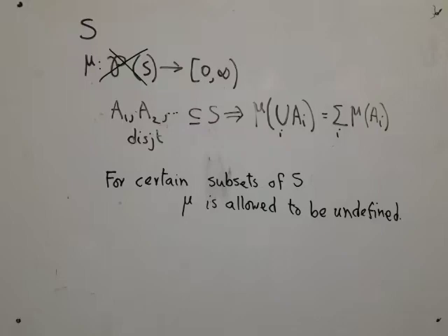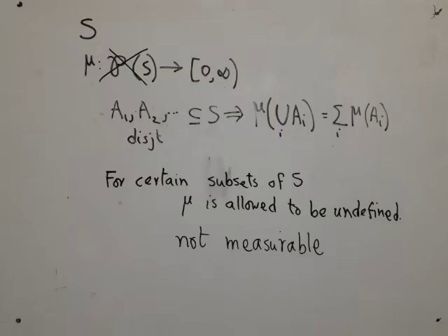These subsets we shall call not measurable because I cannot measure them. And the other subsets will be called measurable. So some are not measurable and some are measurable. So the next question is, which subsets should be measurable?